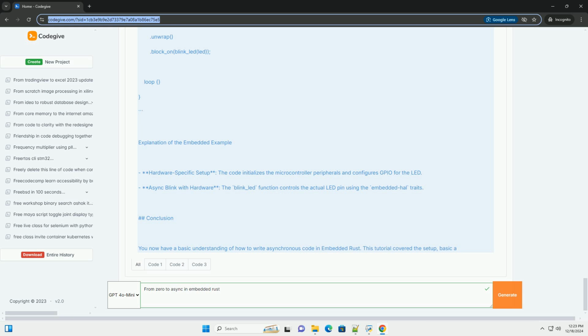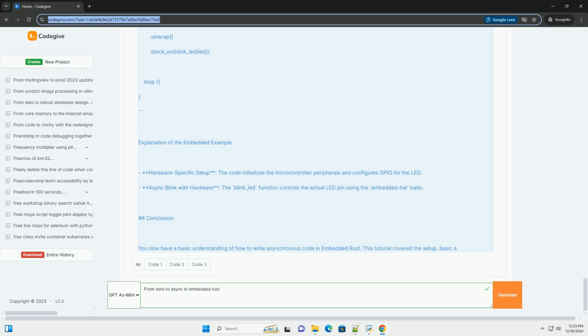Explanation. blink_led function. This async function simulates the LED being turned on and off with a delay in between. The sleep function is used to create the delay asynchronously. tokio::main. This macro sets up the async runtime for our application. 2. Running the example. To run the example on your embedded hardware, you might need to cross-compile the code. Bash: cargo build --target=thumbv7m-none-eabi. Flash the compiled binary to your embedded device using tools like cargo embed, OpenOCD, or probe-rs.